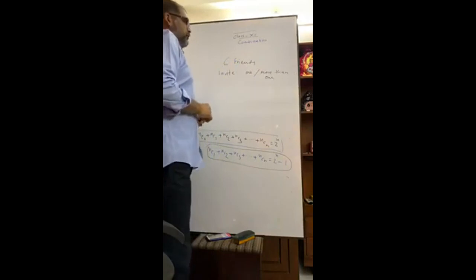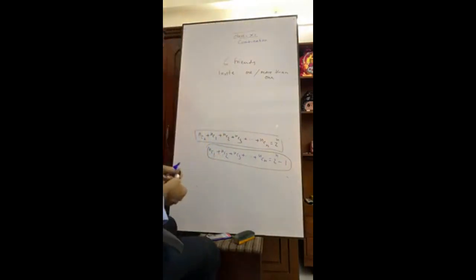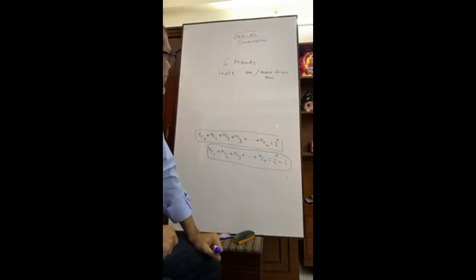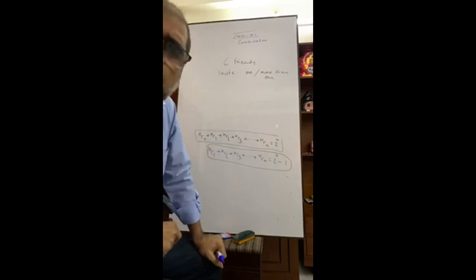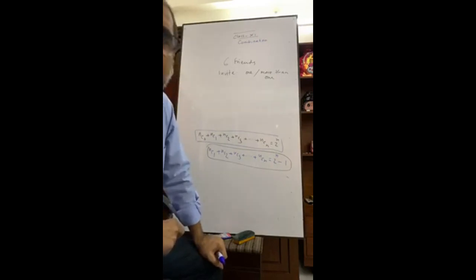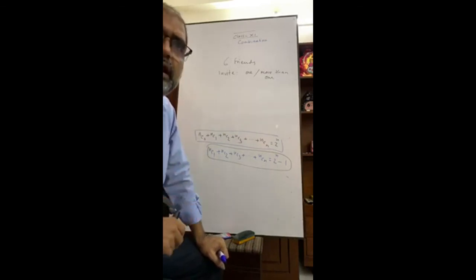You will invite one friend or more than one friend. Have you got me? Suppose you have 6 friends and you will invite one or more than one. How many ways are there that you can invite your one friend or more than one friend? Okay, let me know.